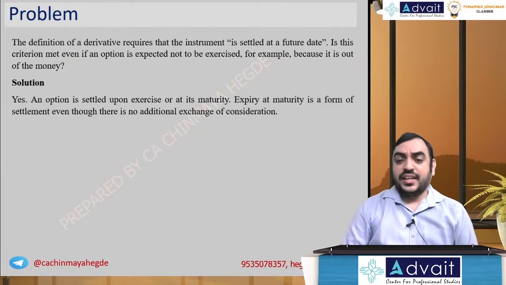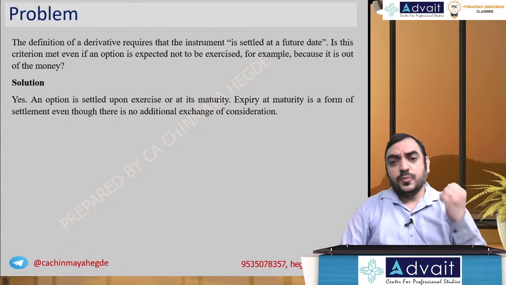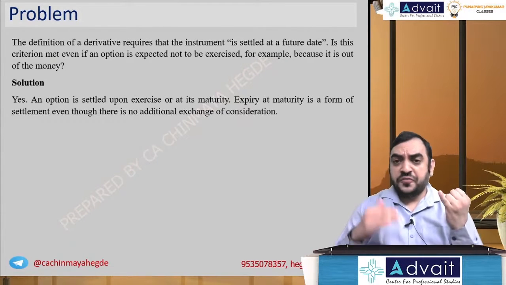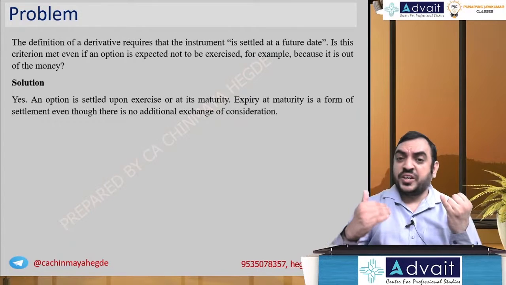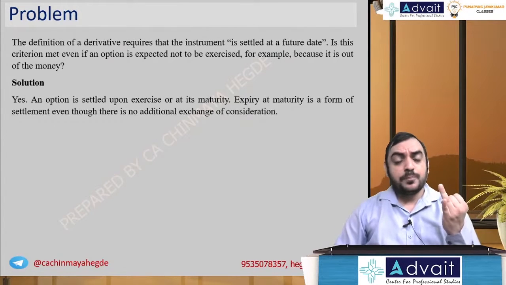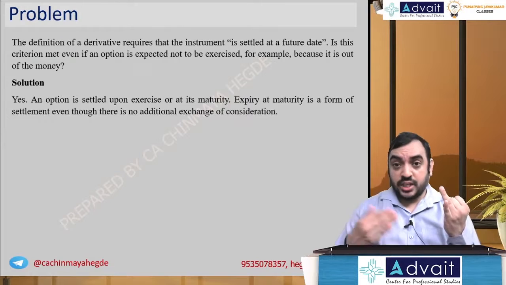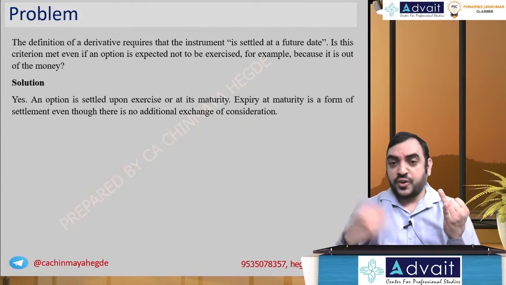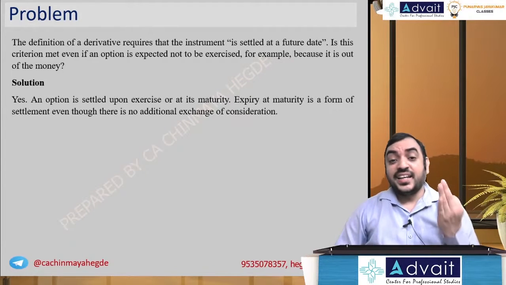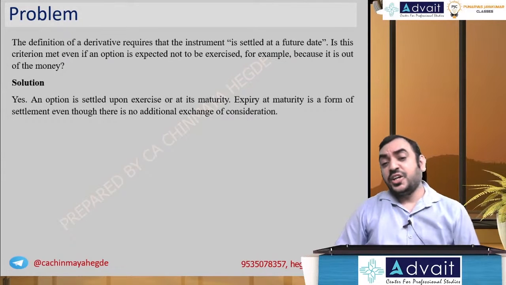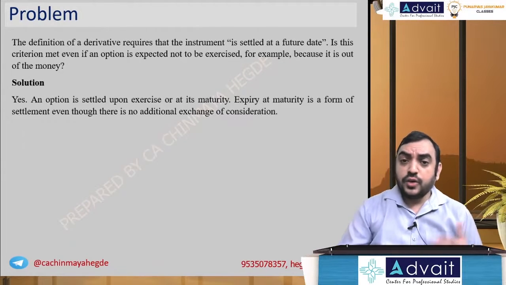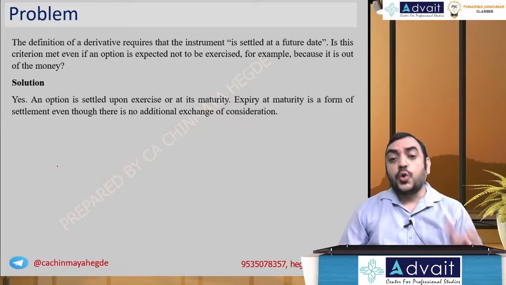So, you know the three conditions for derivative. Value of derivative should change with respect to the value of underlying variable. No initial investment or minimal investment as compared to the underlying variable, and it is to be settled at a future date. Now, is this satisfied even if it is out of the money?